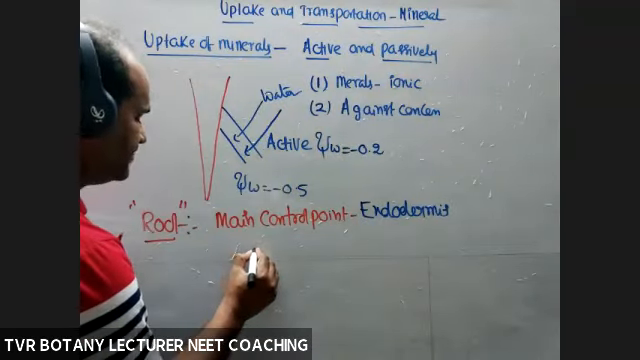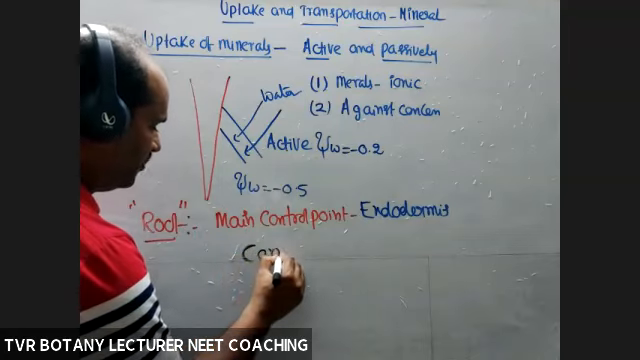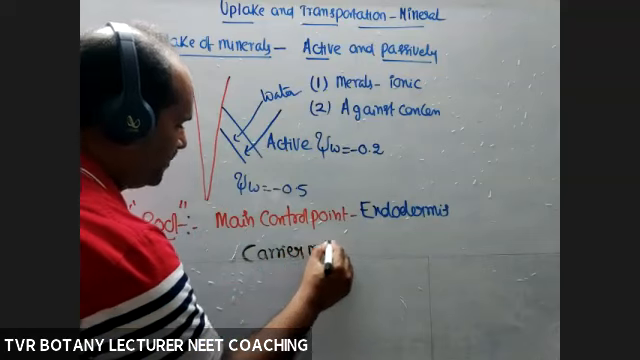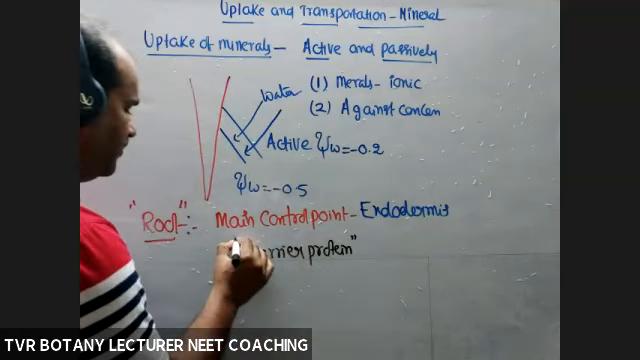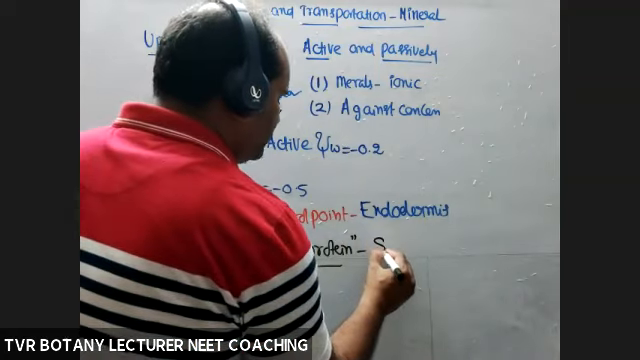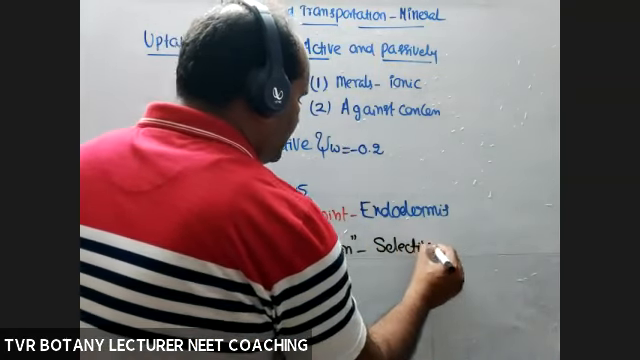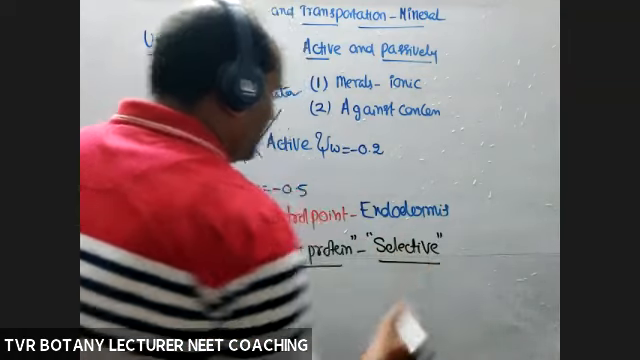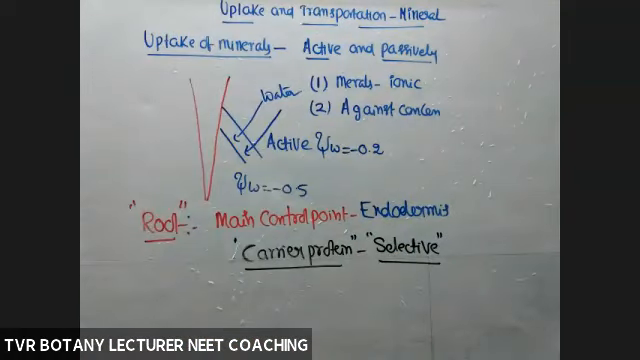Endodermis, with carrier proteins, they are very selective, highly selective. Carrier proteins present in the membrane of endodermis are very selective. They select only a certain number of inorganic nutrients into the xylem. Highly selective. That is the main control point. So the controller is carrier proteins. They are able to decide quantity and quality of inorganic nutrient to be transported into xylem. So that is the main control point.